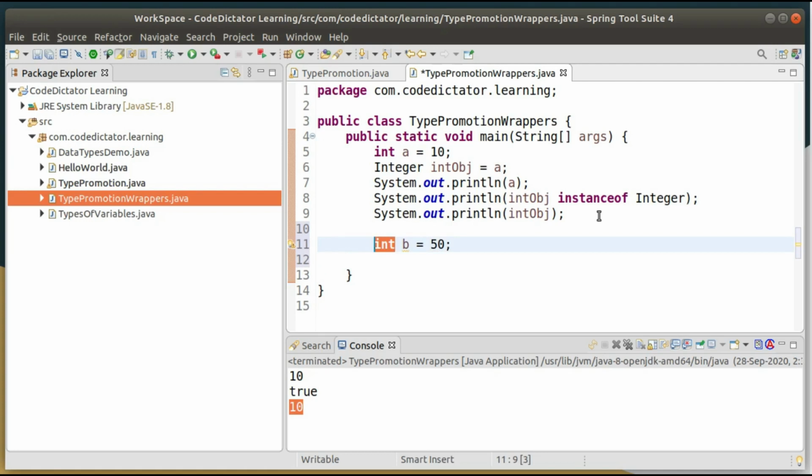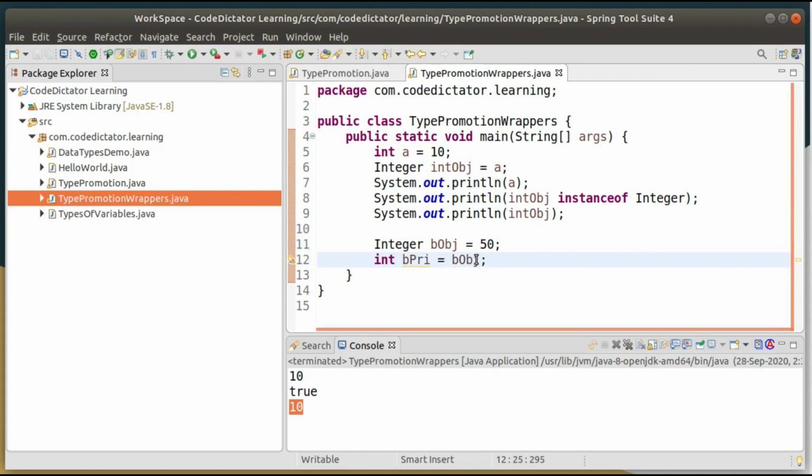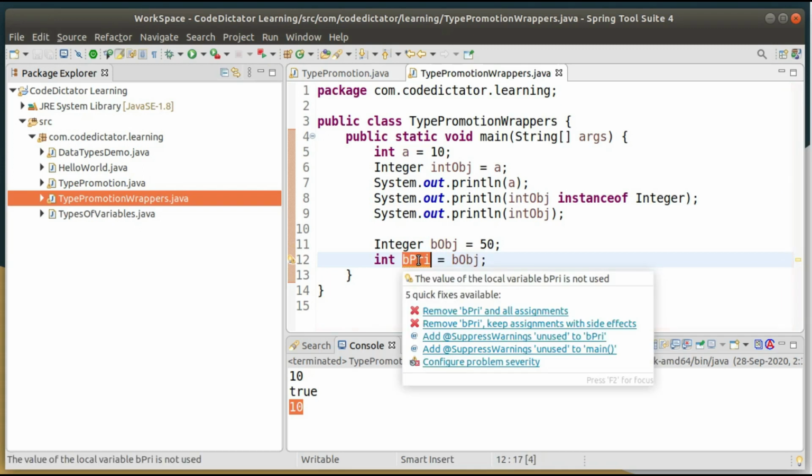So let's take the same example, int b equal to 50, or just take it as an Integer b object equal to 50, and then I want to convert that b object into b primitive. So int b primitive equal to, just I need to give it b object. That's it. So internally it will work and it will convert my wrapper class into int.